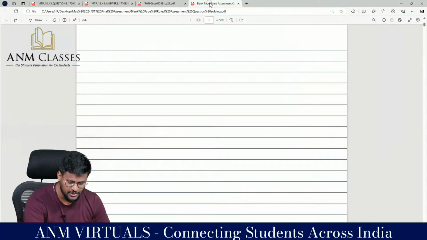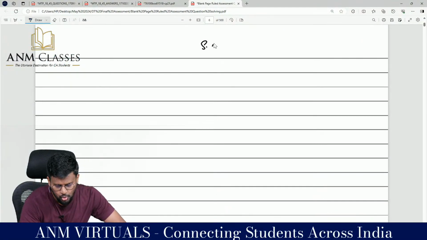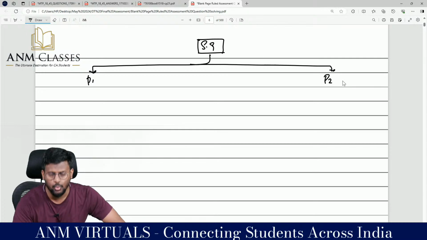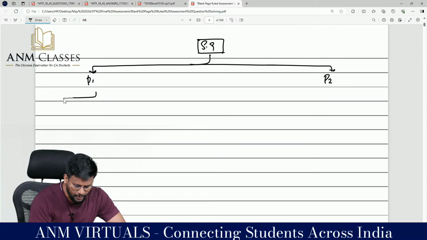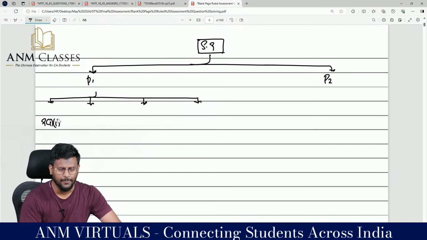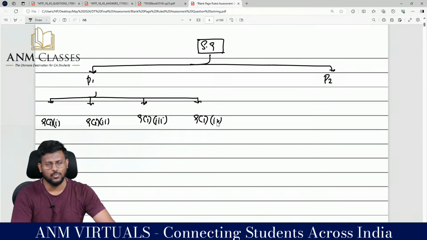So, technically speaking, section 9 can be classified into 2 categories, which is part number 1 and part number 2. Part number 1, you have 4 categories, 9 subsection 1 clause 1, 9 subsection 1 clause 2, 9 subsection 1 clause 3, 9 subsection 1 clause 4.